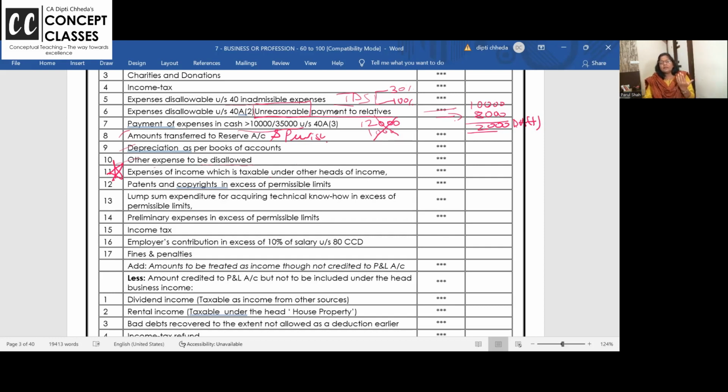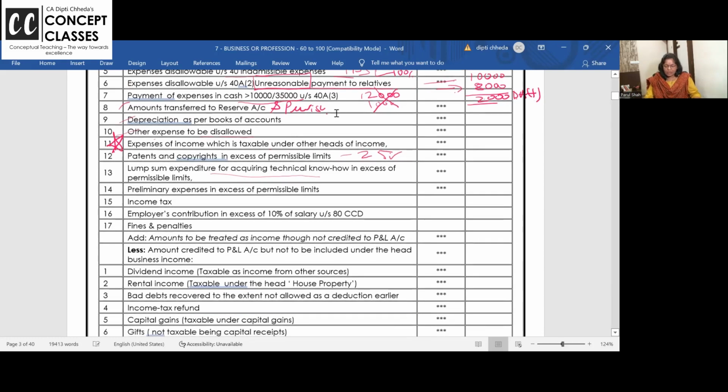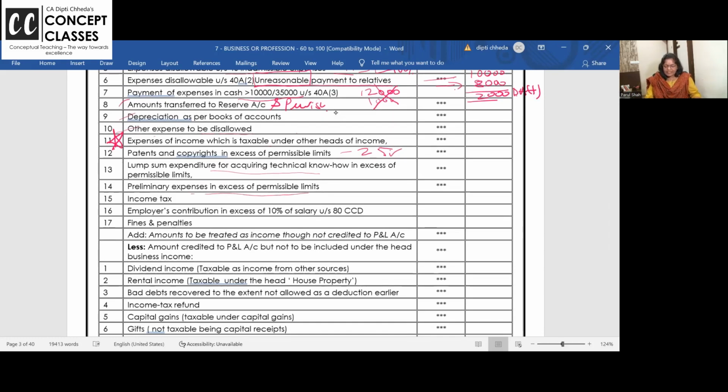Patent and copyrights in excess of, patent and copyrights are intangibles. So you can't put it in P&L account. Capitalize in the books and charge 25% depreciation. Patent, copyrights, lump sum for technical know-how. Preliminary expense in excess of limits.